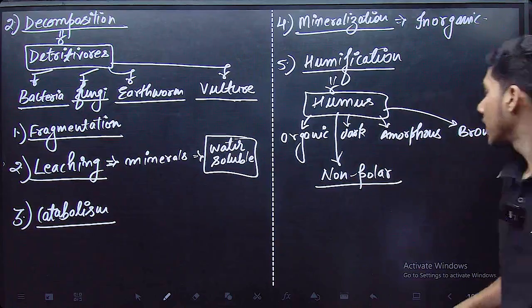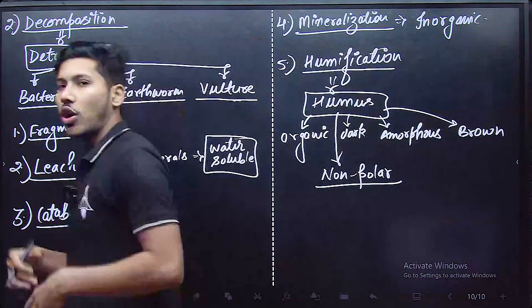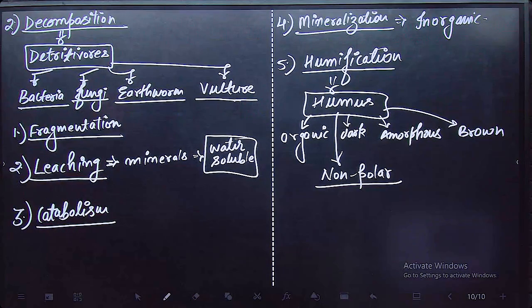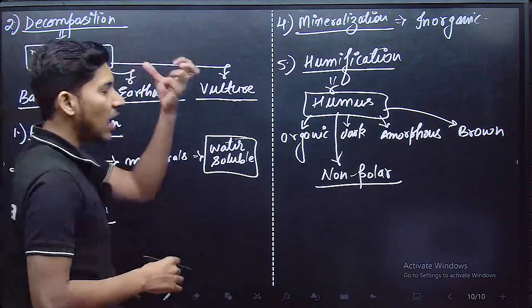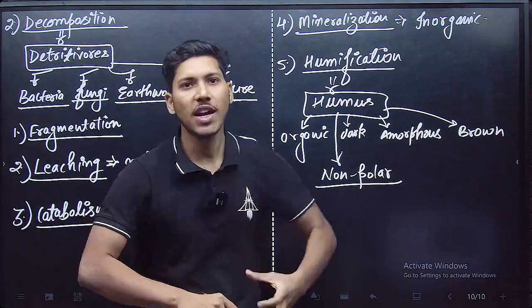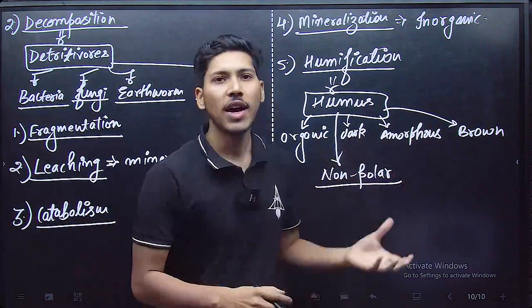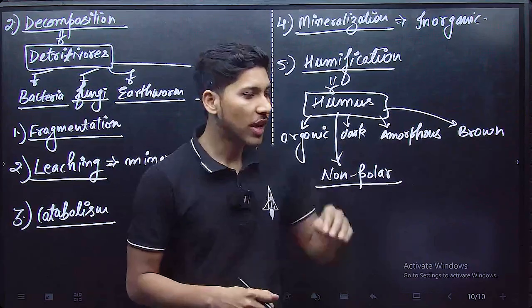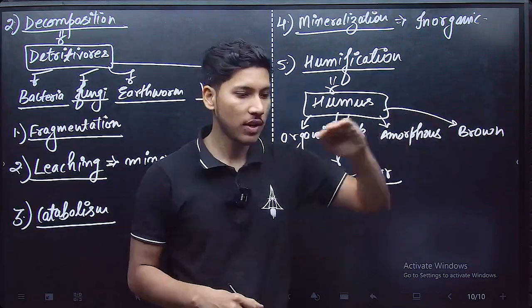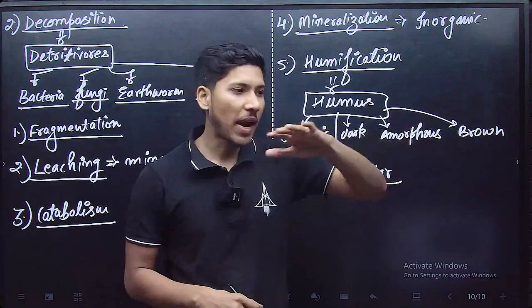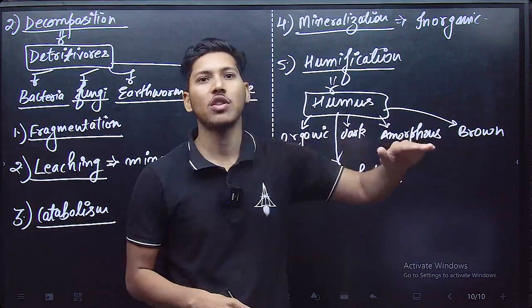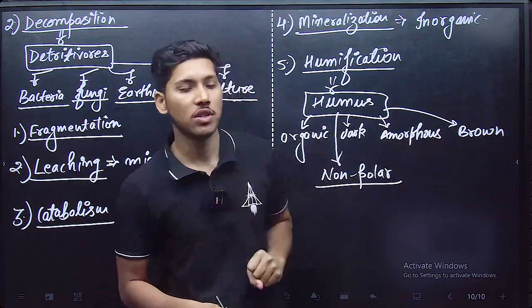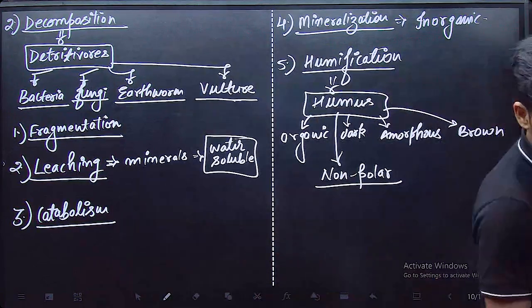Because this humus is non-soluble in water, that's why it is not absorbed inside the soil, because it is non-polar and water cannot absorb it. So that's why it keeps on piling up on the surface of soil and it forms humus. Okay, that's what humus is.